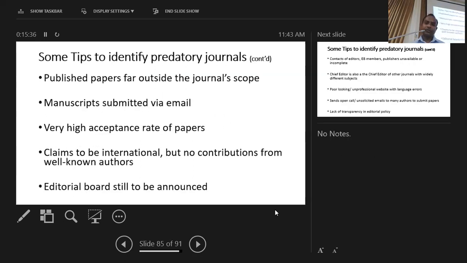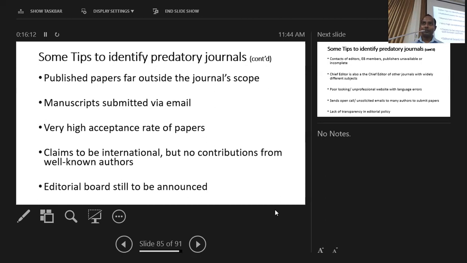Another big problem is that the journal name is something, but the content is something different. Sometimes, in a social sciences journal, I have come across some articles on physics. For any journal there is a scope, but they are out of their scope. They encourage you to submit manuscripts via email instead of a journal management system, and they have a very high acceptance rate of papers.